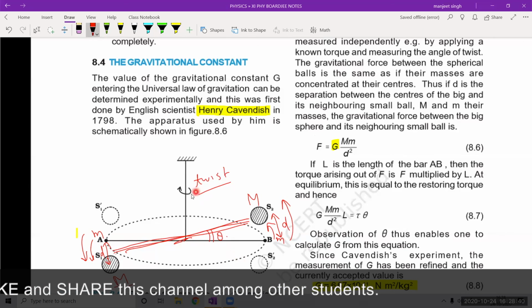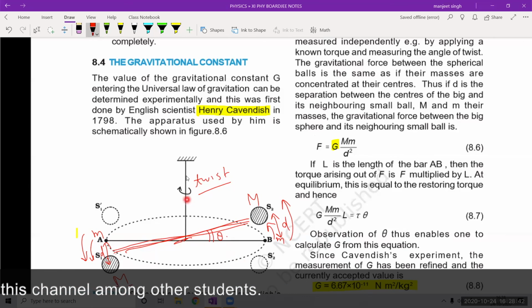So what is the force of twist? This will have a restoring twist. Similarly, in a spring, what happens? In a spring there is a restoring force F equal to kx.